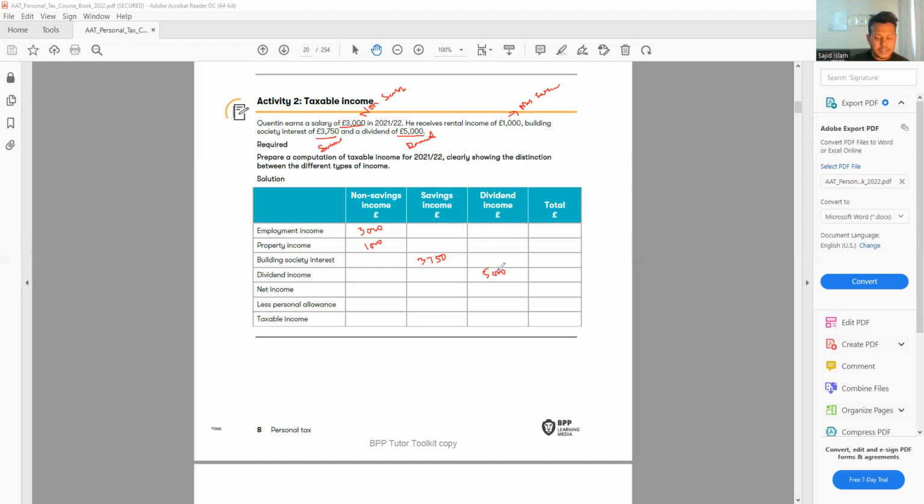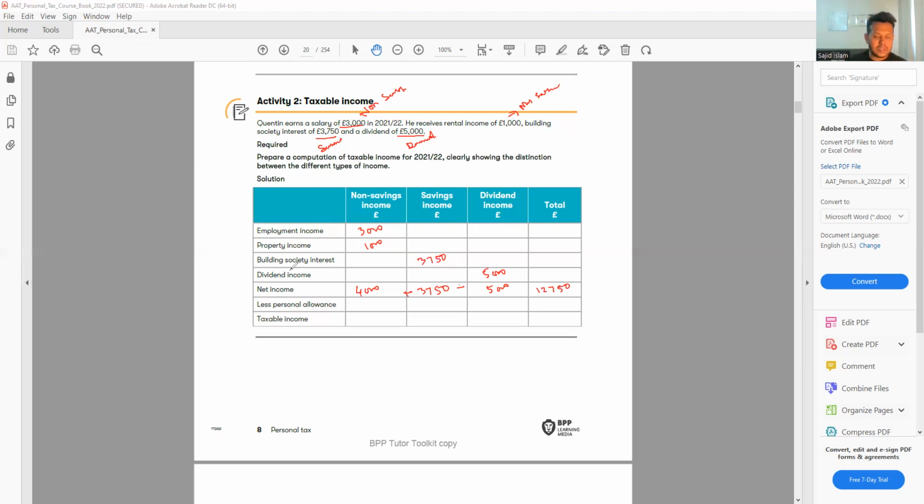Then you have to find the net income. So non-saving 3 plus 1 is 4,000. Savings income 3,750. Dividend we have 5,000. And if we add these, that will give me the total, 12,750. Now we need to adjust our personal allowance.